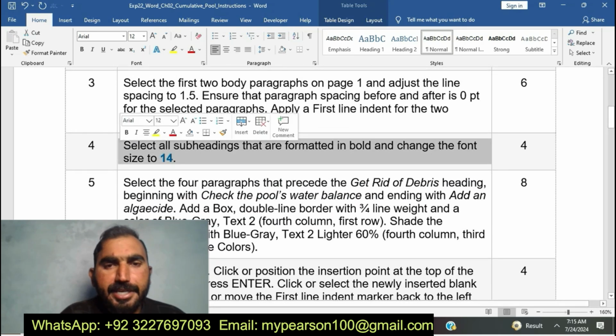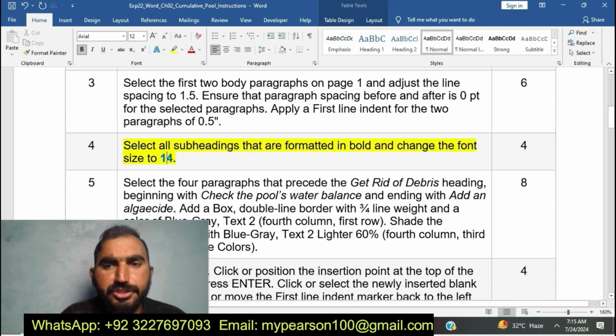Select all subheadings that are formatted in bold and change the font size to 14. Now I am going to do step number 4 of EXP22 Word Chapter 2 Commutative Pool.